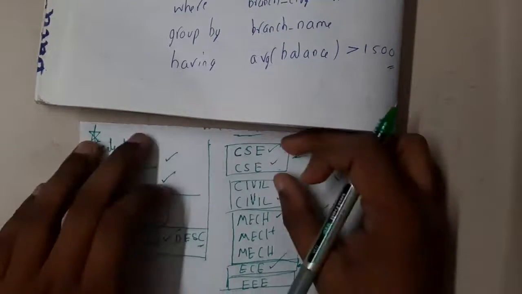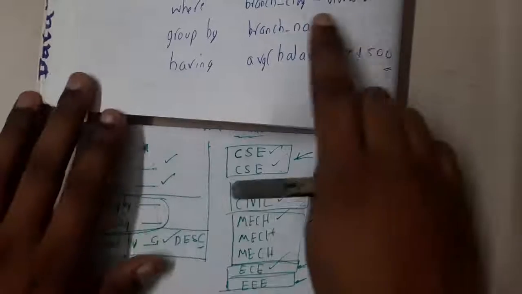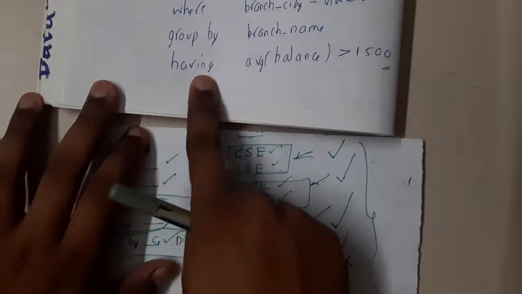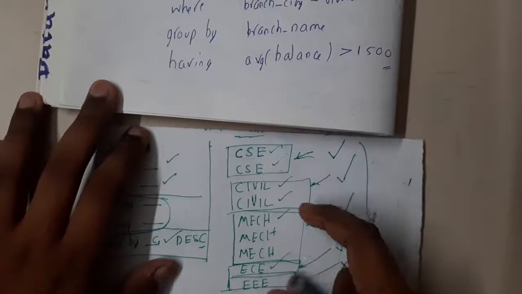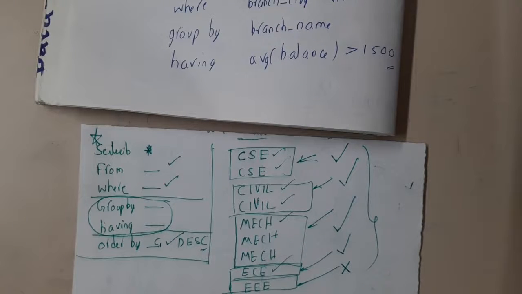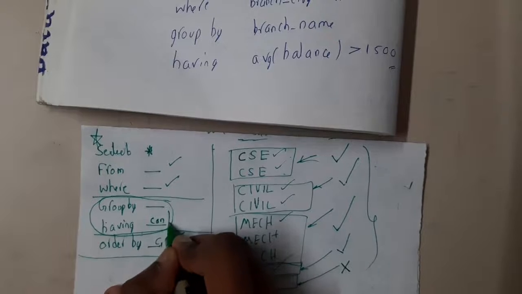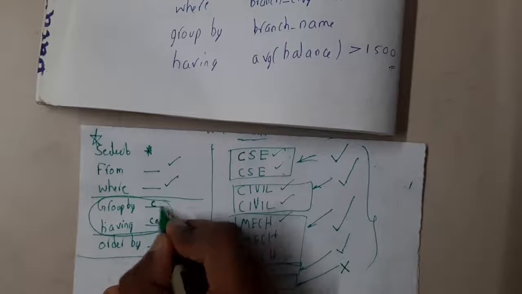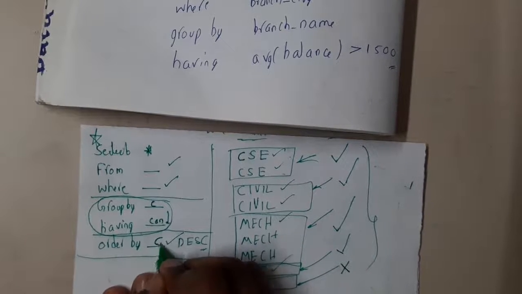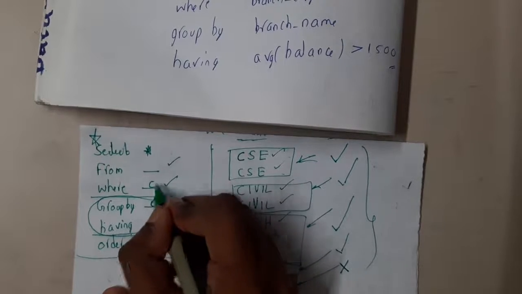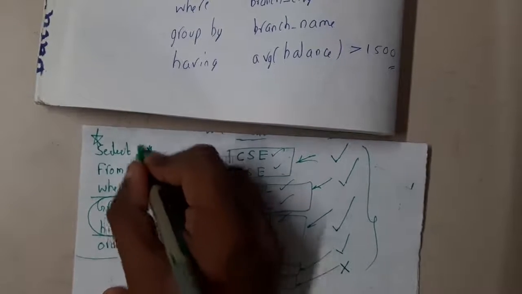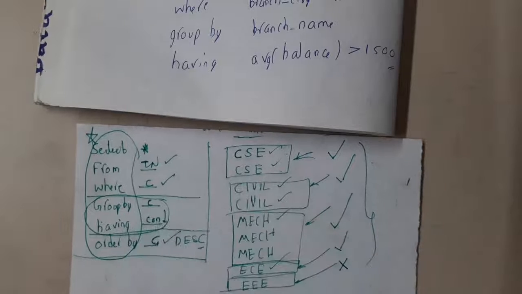Group by means it is going to create groups based on the parameter which we gave, and having means it is going to check some comparison. So having is going to have a condition, guys. Always remember that. Having will have a condition, and group by will have a column name. Order by will also have a column name, where will have a condition, and from will have a table name. So please remember this structure and order also, guys.